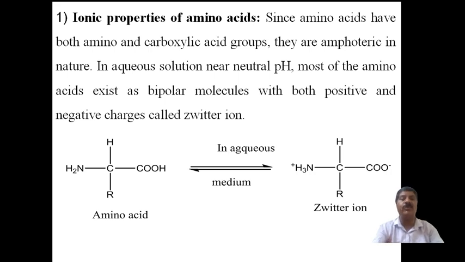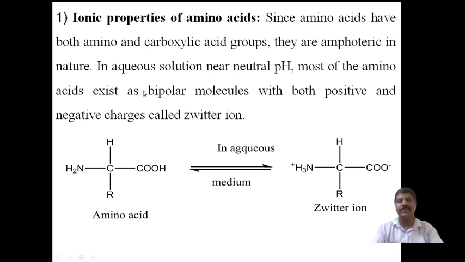A single molecule possesses both positive and negative charge separation, and such an ion is called a zwitterion. What is meant by zwitterion? In a neutral solution of pH value 7, the amino acid exists as a bipolar ion possessing both positive and negative charges, called a zwitterion.